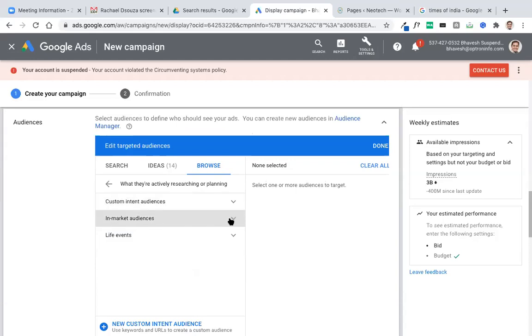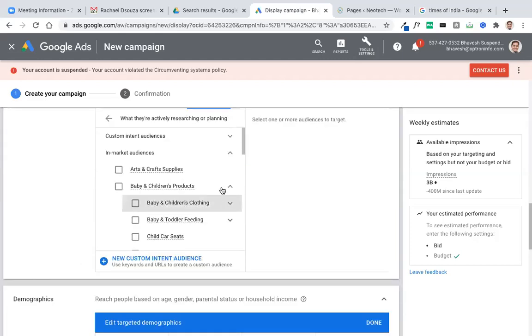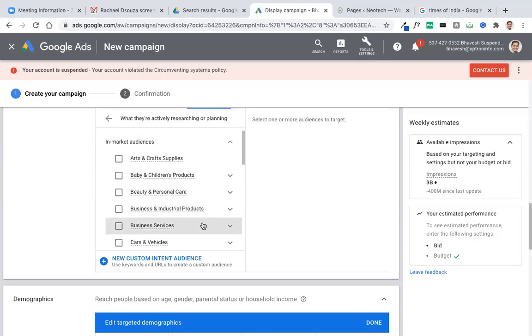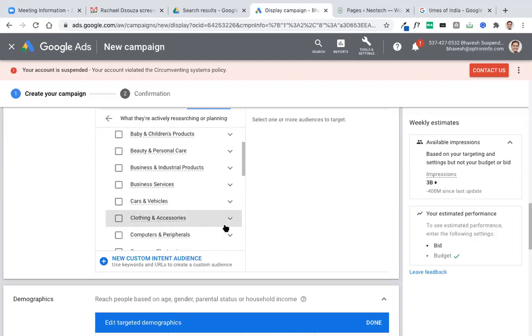And there is one thing called in-market audience. The meaning of in-market audience is basically, suppose you have recently searched for maybe a travel plan, or any kind of beauty products or a car, then in the last 10 to 15 days, whatever you have searched, Google will have this information that this person has searched something related to this. And that is why it is important that we show them this ad.